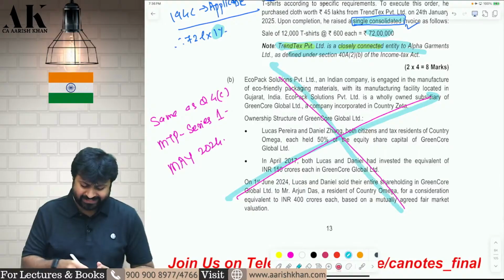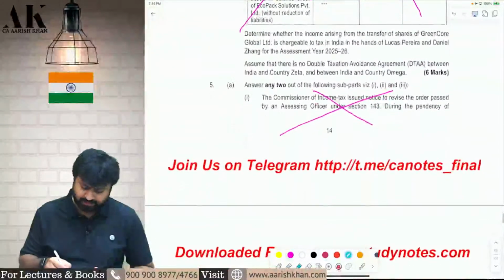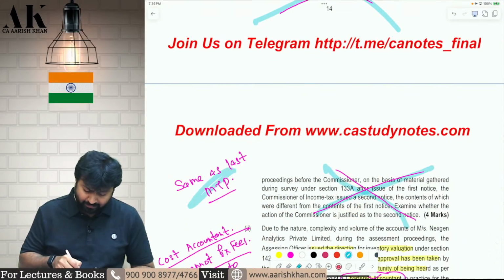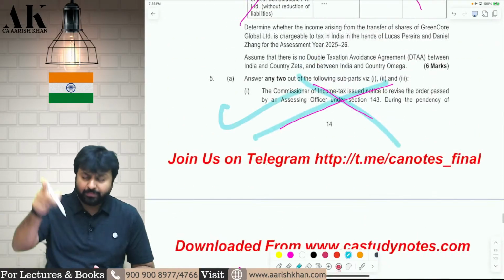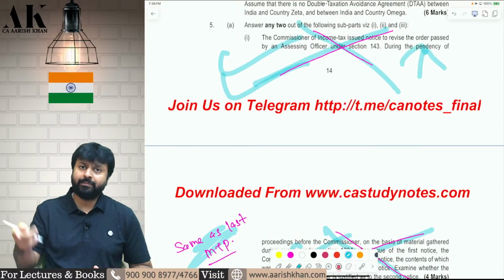This question is repeated, the same question, with the same numbers, same dates, everything same. Check it. This question is repeated. This question too, so they have copied from just the last MTP only. MTP 1 copied to MTP 2. Check this question. In MTP 1 also it is there. Check it. This question is there in MTP 1 also. In MTP 2 also they have covered.